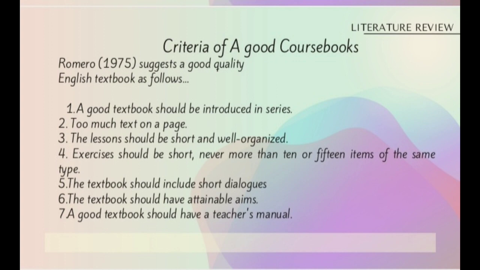And the last from Romero, a good textbook should have a teacher's manual.